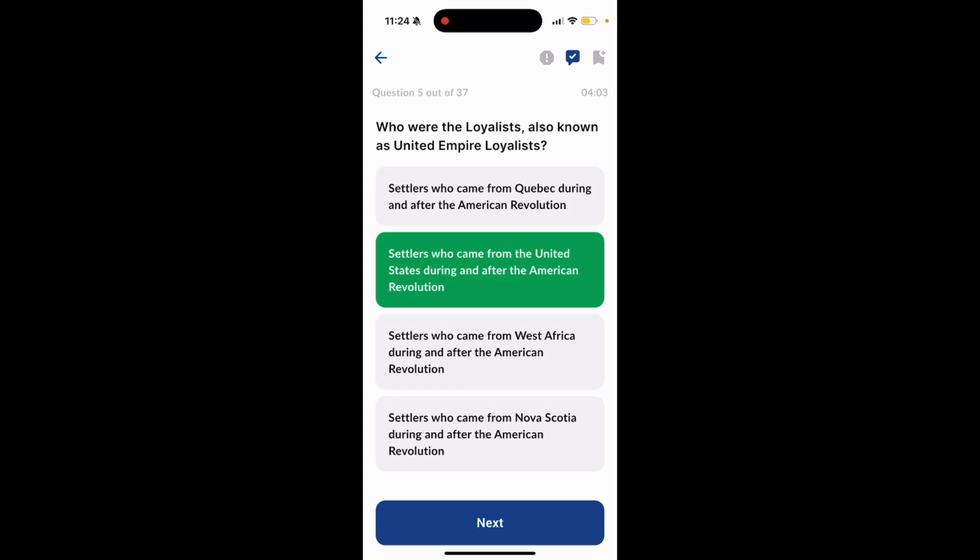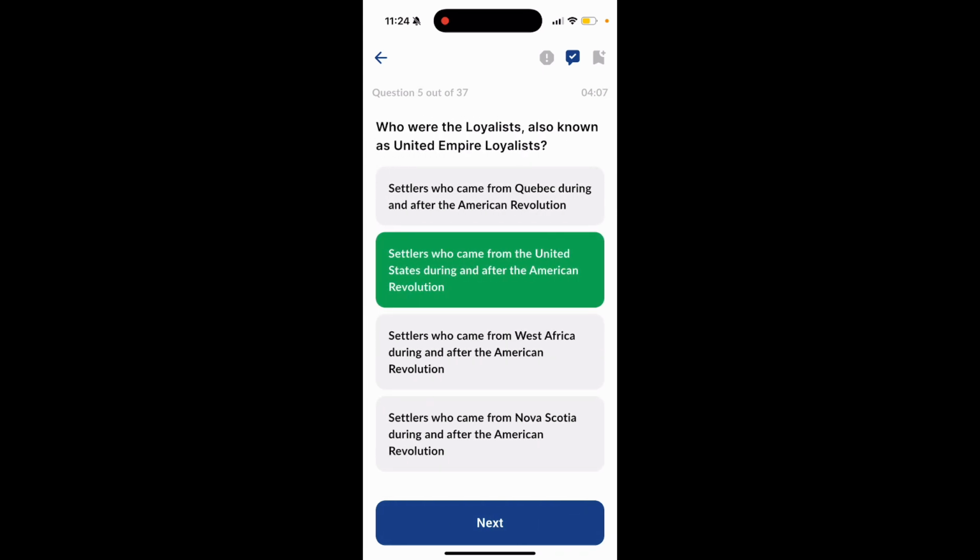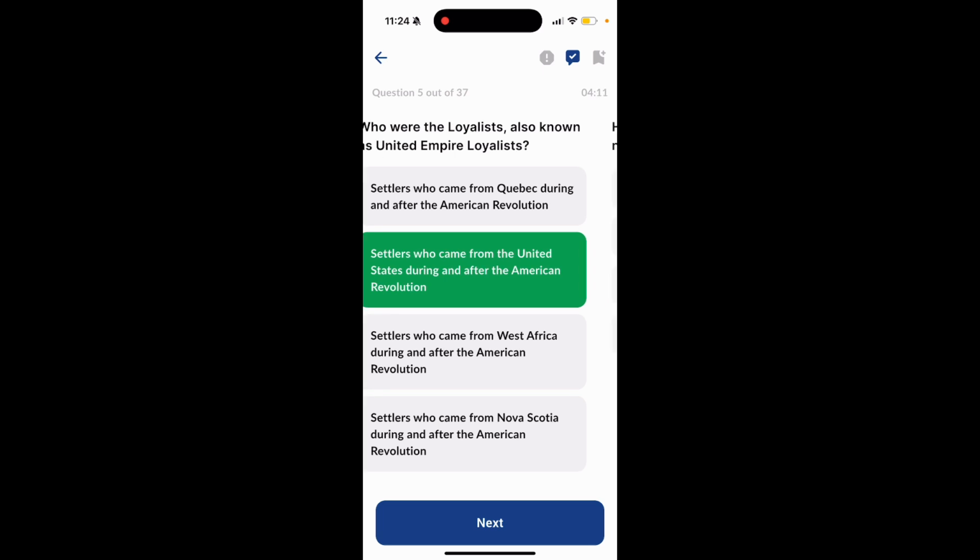The answer is option 2, settlers who came from United States during and after the American Revolution.